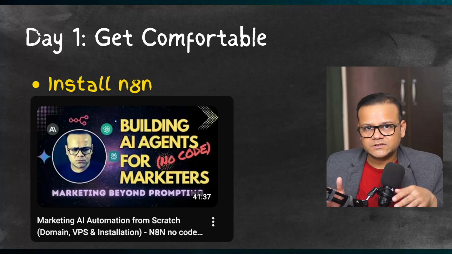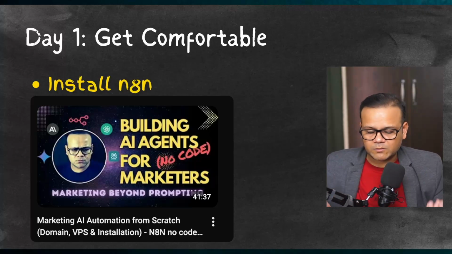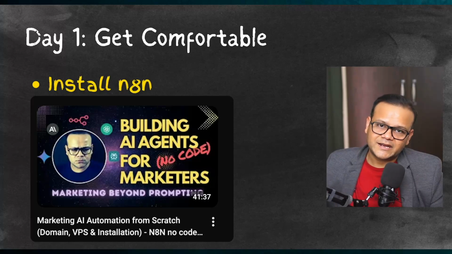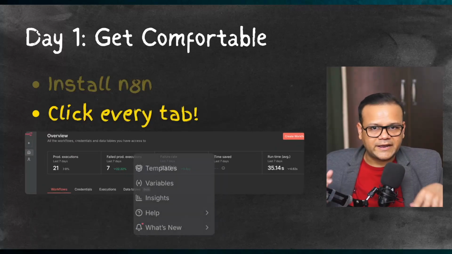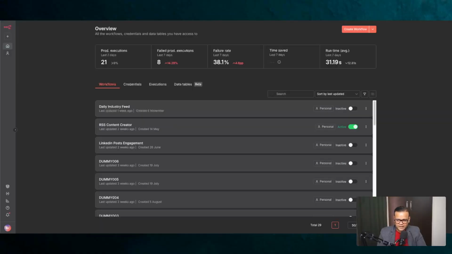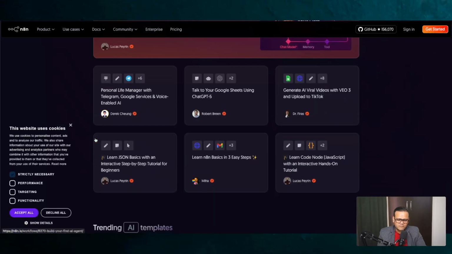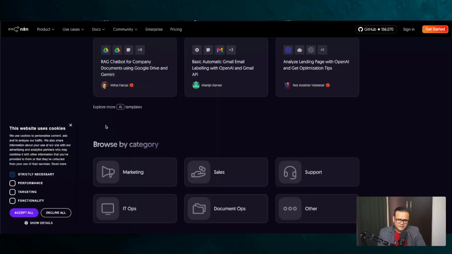And once you have installed n8n, installed it properly and are able to log in, that's where, like I said, you need to start playing around with it. Just click on every single thing that you can find. For example, once you log into this one, you'll find a lot of things, right? And on the left hand side, you have things like templates, where you will find a lot of templates that you can start using. Just plug and play.